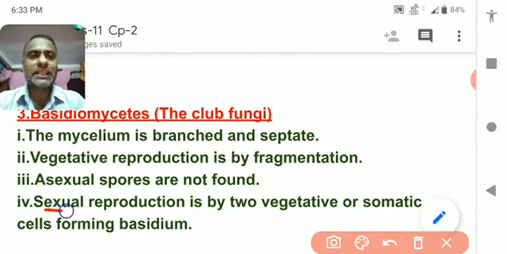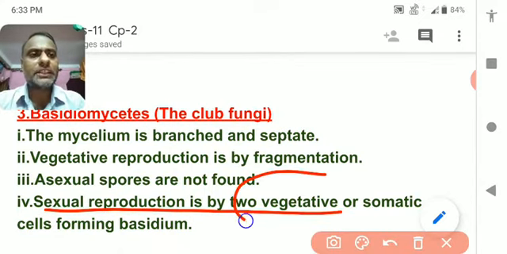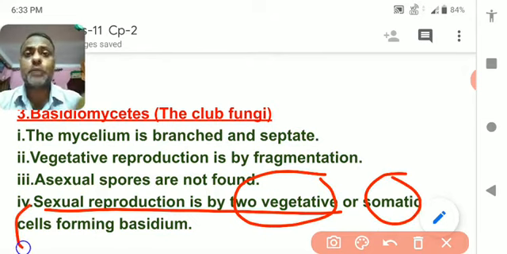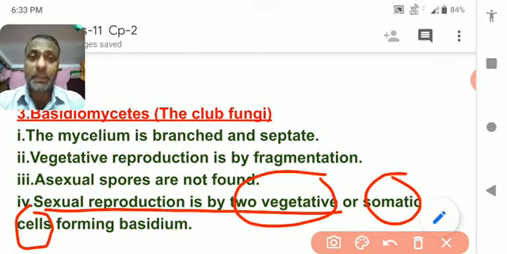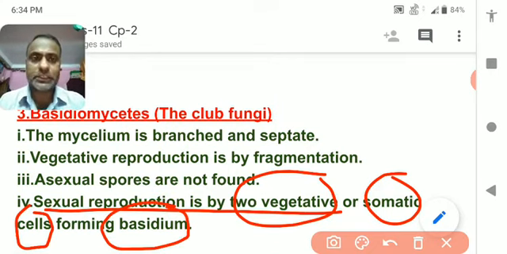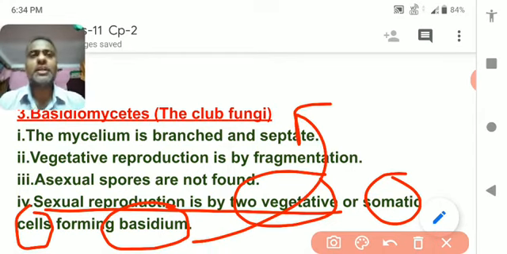Sexual reproduction is done by two vegetative or somatic cells, means body cells, means there is no separate gamete formation seen over here. Simple, the body cells fuse together as gametes and form a spore, and this spore is called basidiospore, and that's why the name is given, Basidiomycetes. It is a club-like structure. So basidiospores, and this basidiospore is also called basidium.